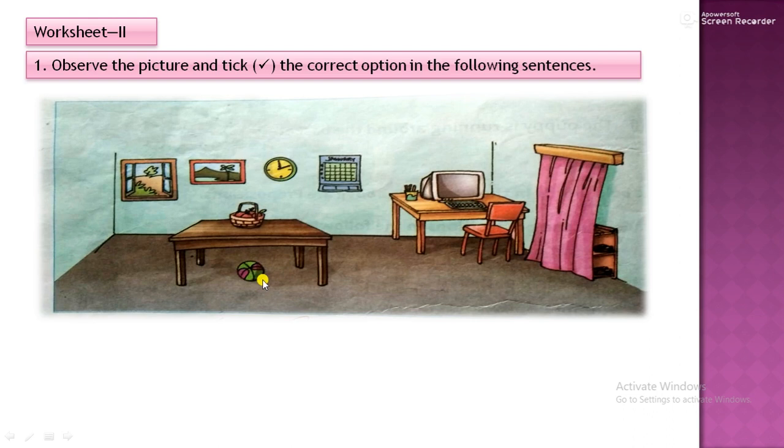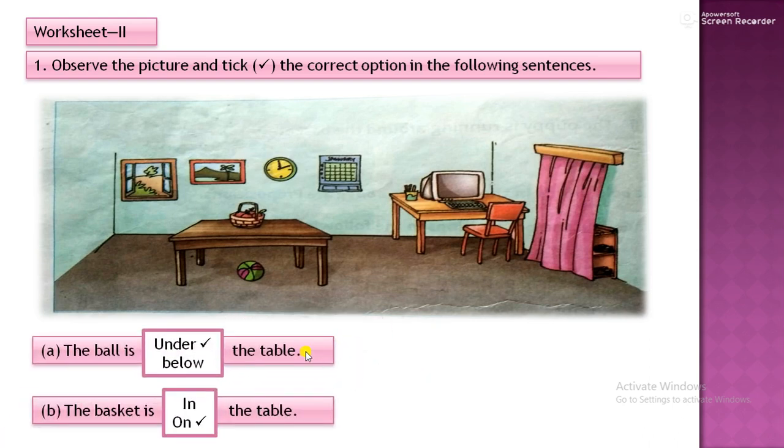Like the ball is under the table, the basket is on the table, on the surface. It is not inside the surface. So you will use preposition on with basket. And computer, for a corner we use preposition in the corner. Then the curtain: you can see the shoe rack, what is the location, what is the place, it is behind the curtain. So same, we will fill in the blanks.